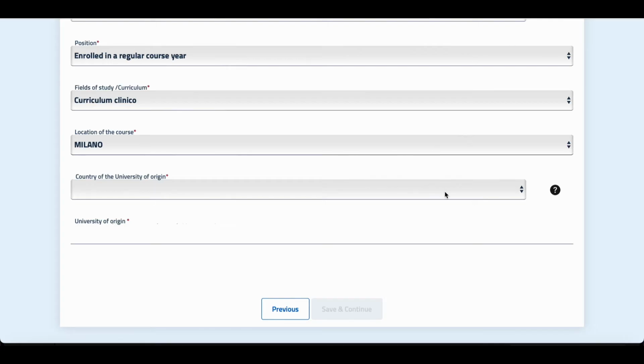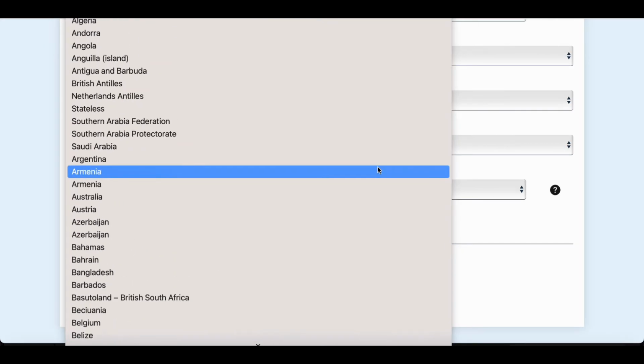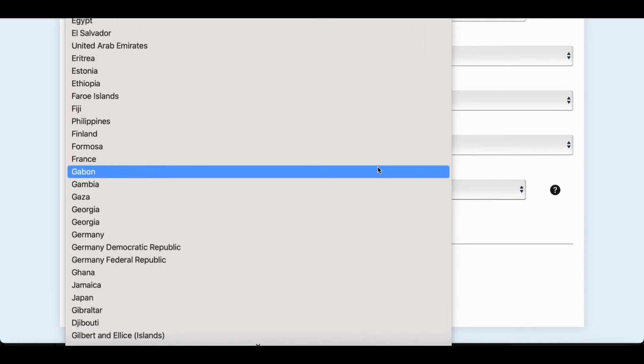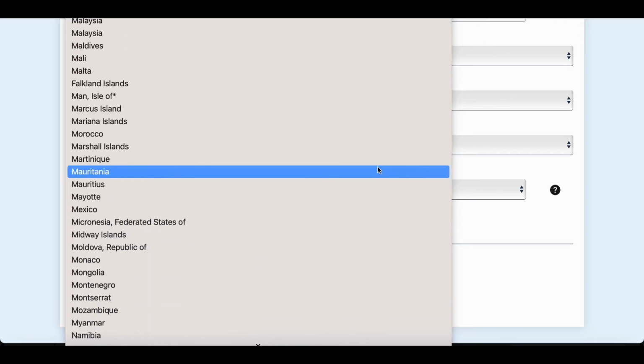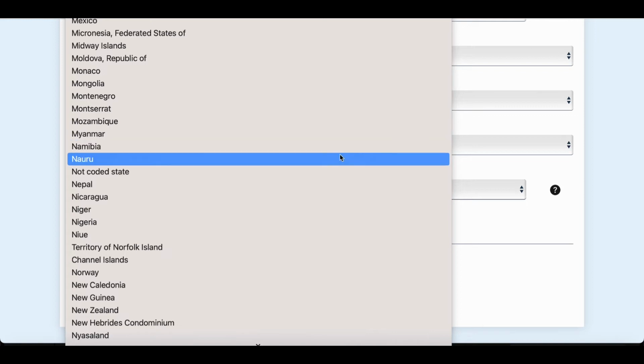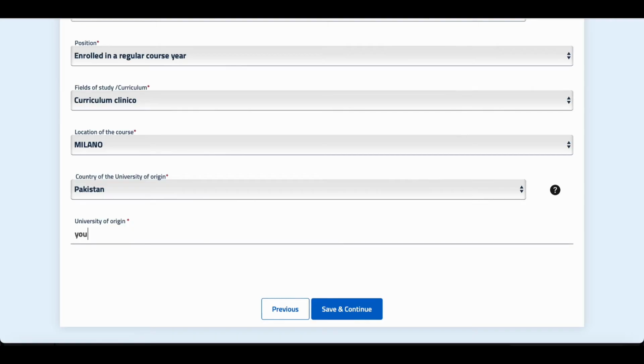Then country of origin, where you have obtained your previous education. We are applying for the master degree, so obviously your previous education should be bachelor degree. So let's say we continue with the same Pakistan, that you have obtained your previous degree from Pakistan, and then you need to write your university name after choosing the country. So let's say your university name, and then move to the next step.